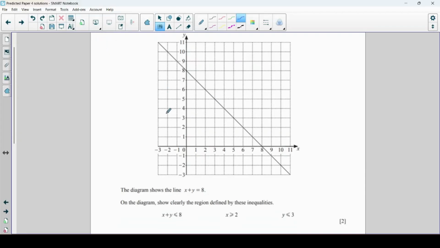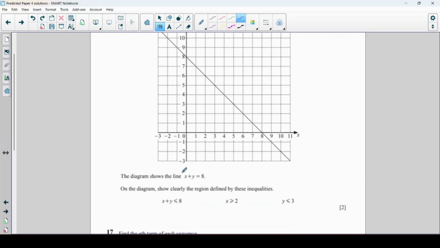Okay, here we've got our regions on graphs question. We've already got the line x plus y equals 8. And it asks us to show the region defined by these inequalities. Let's start with this one, this x plus y is less than or equal to 8. With these, what we're going to do is we're going to test a point on one side or other of the line. I'm going to test the point here, 0, 0.